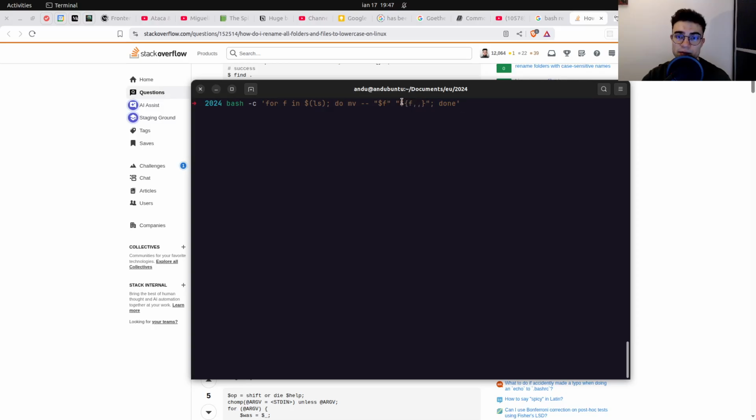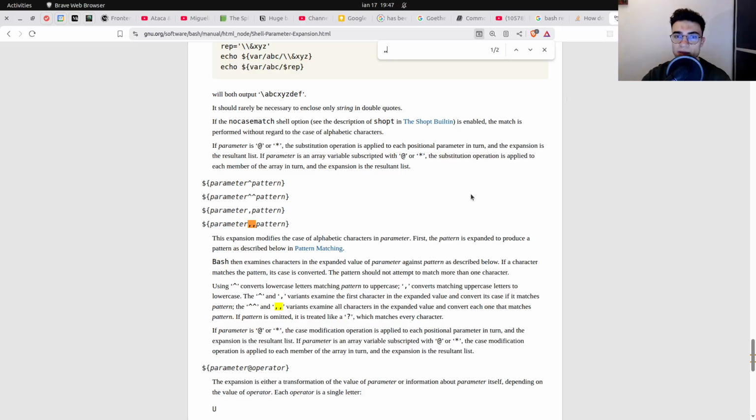This looked in the beginning very weird, but after reading a bit upon this, here we are basically replacing every character with its lowercase, as it says here. This is just the syntax. It looks a bit weird, but I guess this is how it is defined in bash, and it seems to work.